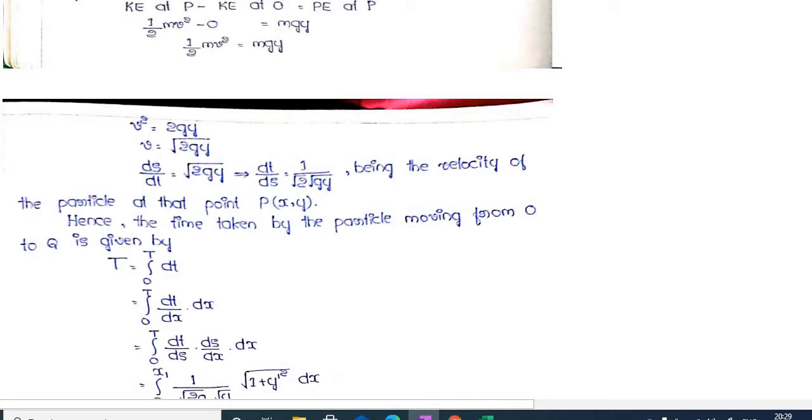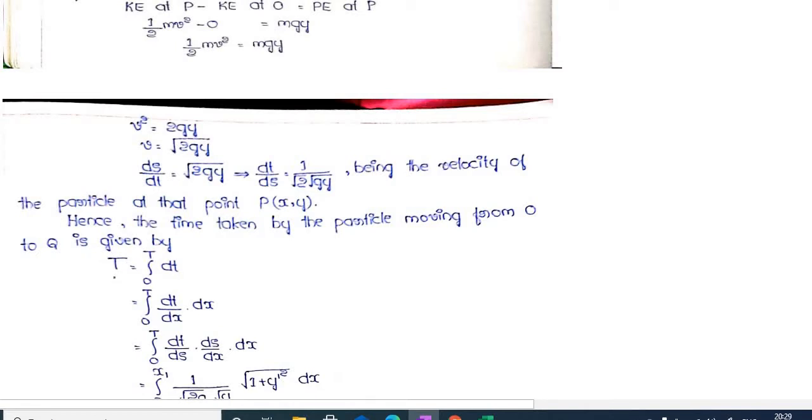V means velocity, and velocity means rate of change of displacement. That's why ds/dt equals √(2gy). Now we are taking the reciprocal. Here the reciprocal means dt/ds, which is 1/√(2gy), where √(2gy) is the velocity of the particle at the point P(x, y).